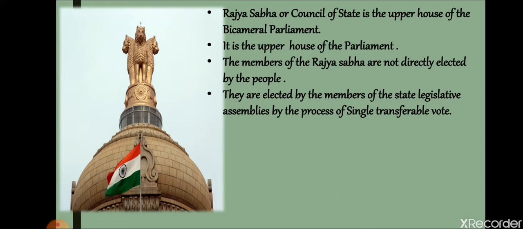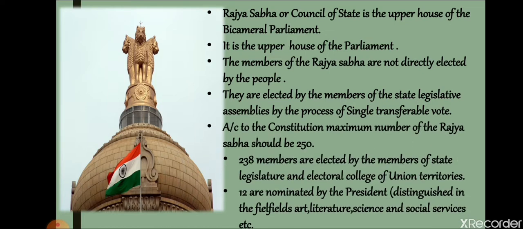Please note it down. If the question arises how the members of the Rajya Sabha are elected, your answer will be that the members of the Rajya Sabha are elected by the process of single transferable vote. According to the Constitution of India, the maximum number of members of the Rajya Sabha should be 250.